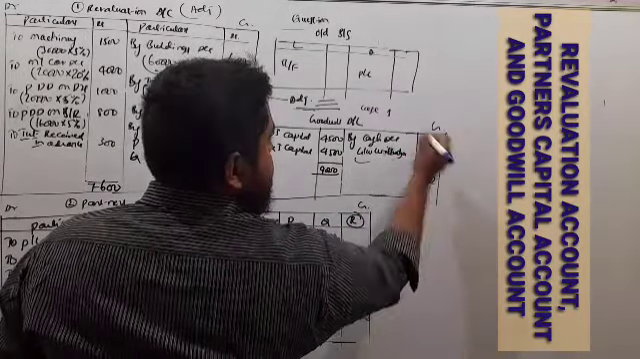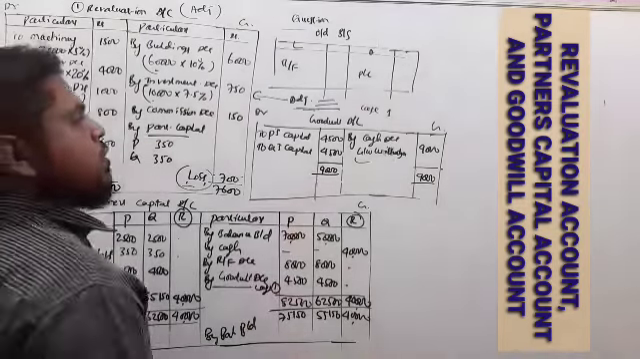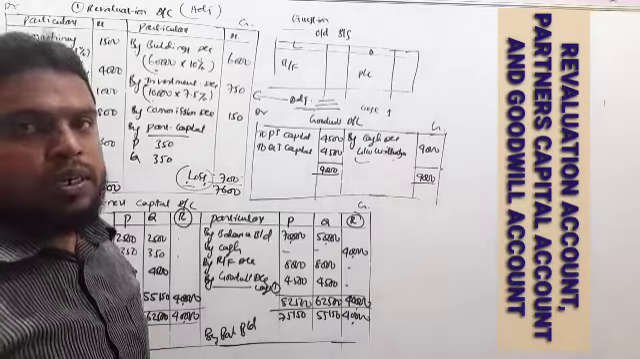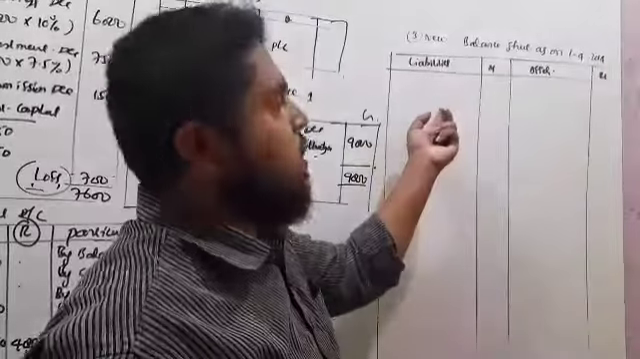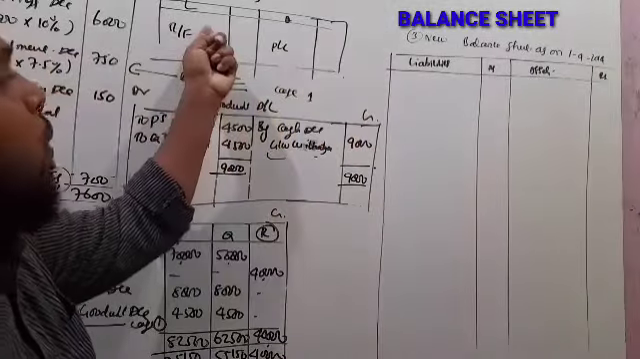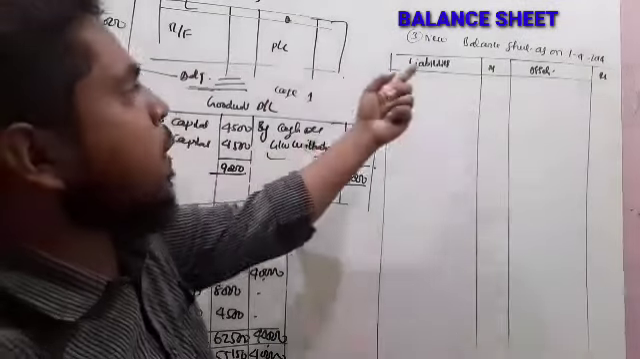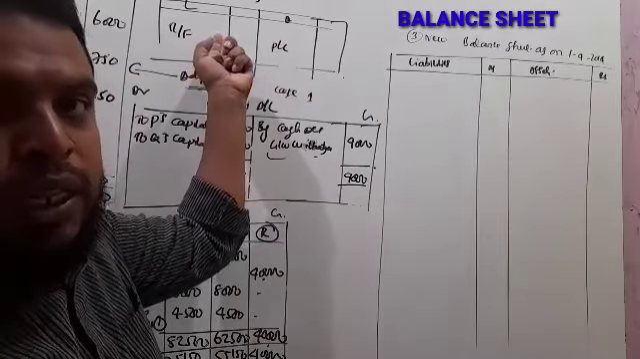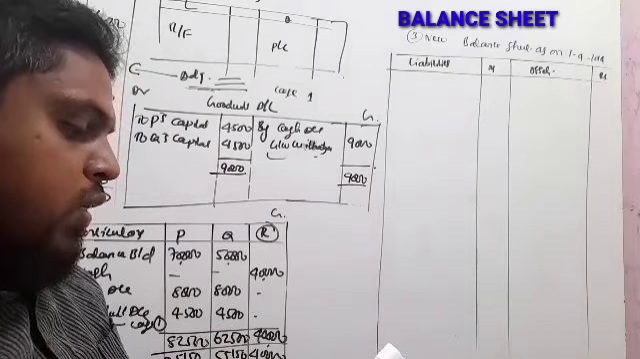So this is 9,000. Now, if it is goodwill withdrawn, we should not show the goodwill amount in the balance sheet. Next up, the new balance sheet. The new balance sheet is prepared with the help of the old balance sheet along with the adjustments. Here we have to revise the assets and liabilities given in the old balance sheet and the adjustment. So as per the old balance sheet,